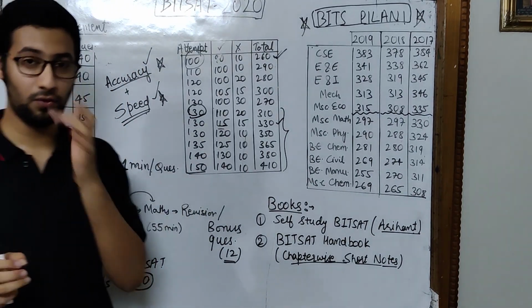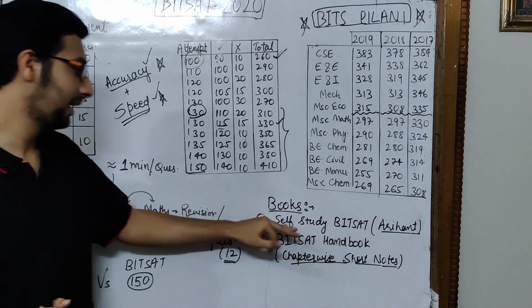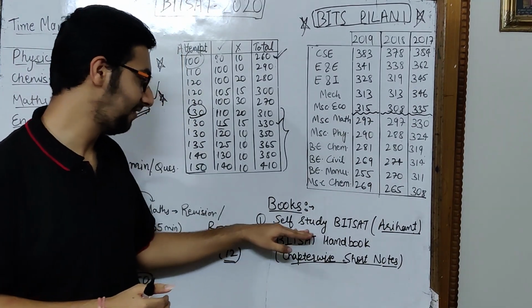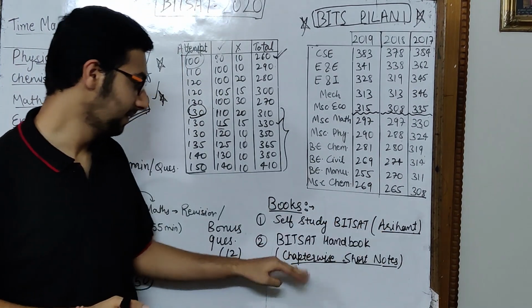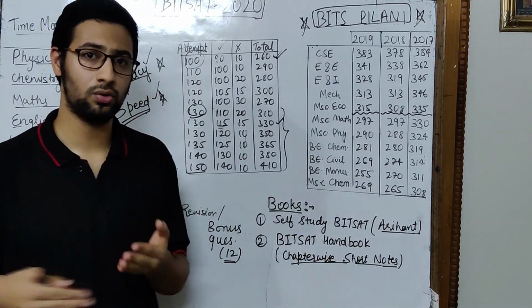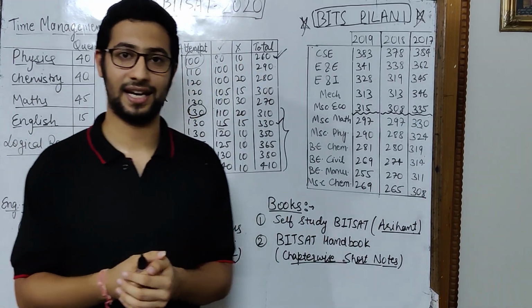So for these 7 to 8 days, you can go through Self Study for BITSAT by Arihant and the BITSAT handbook, and chapter-wise short notes in the last 3 or 4 days of the BITSAT examination, and you can easily crack it.